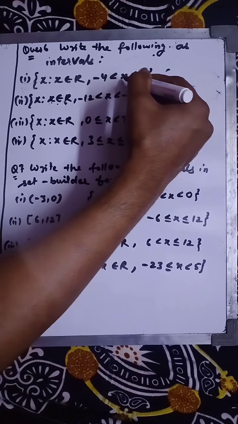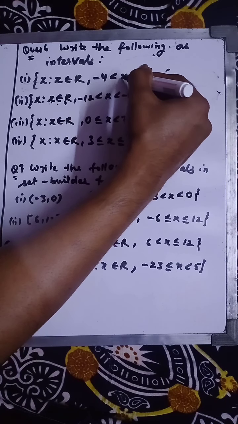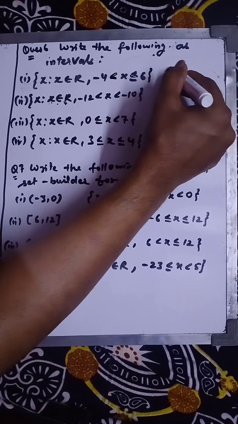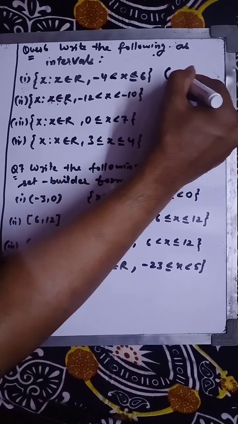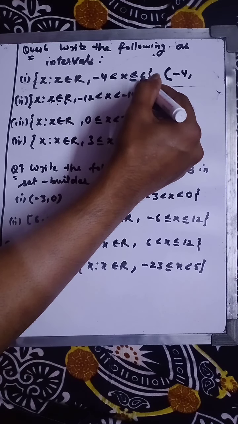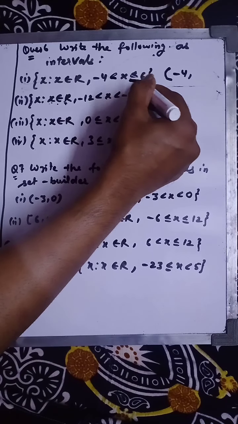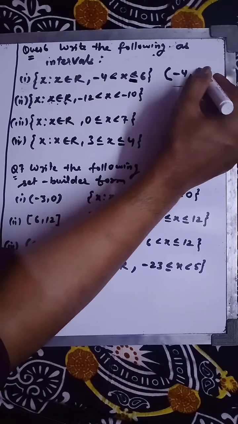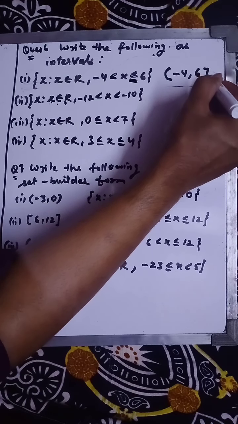Since x is greater than -4, it is only the greater-than sign, so you have to write a curve bracket, -4, comma, and x is less than or equal to 6, both signs are coming, this equals sign is also coming.